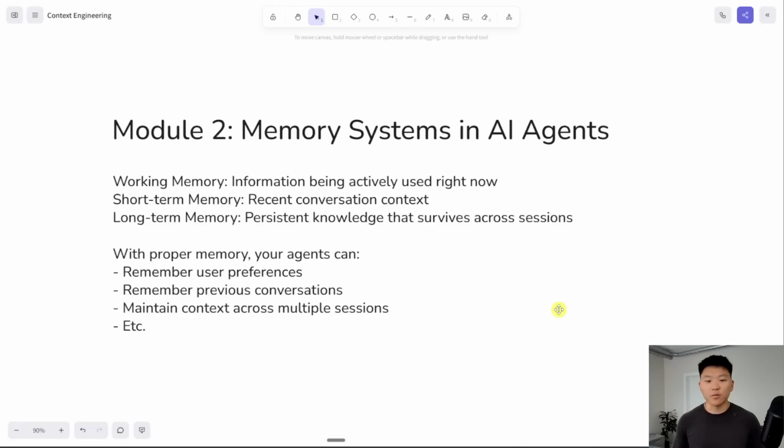We have short-term memory, which is just conversation history, a brief context window of what has been said to whoever is currently interacting with the system. And then we have long-term memory, which is more of that persistent knowledge that can survive across sessions. So when we have all elements of proper memory, our agent can remember user preferences, remember previous conversations, and also maintain context across multiple sessions.